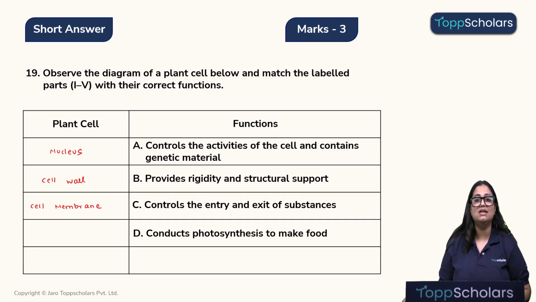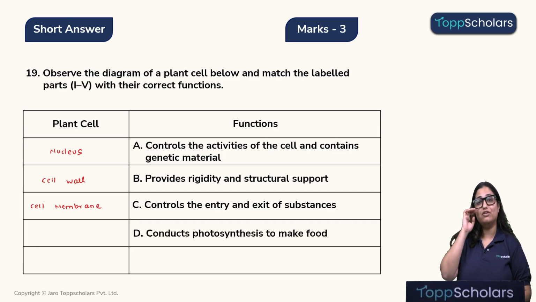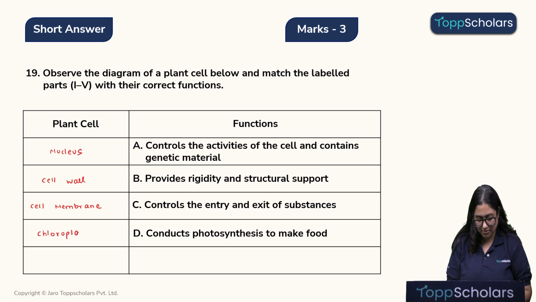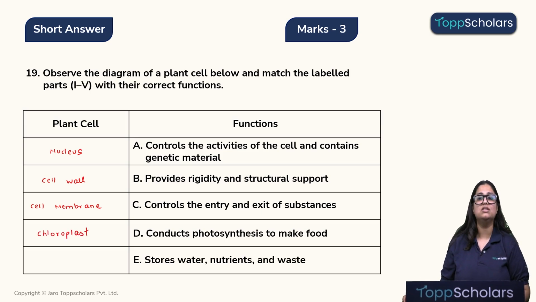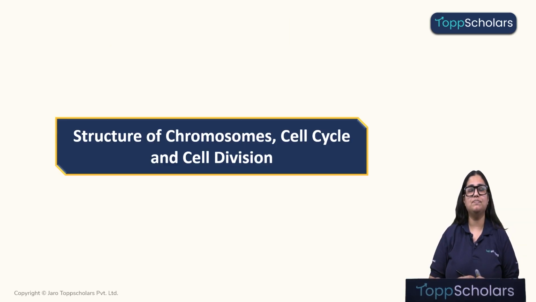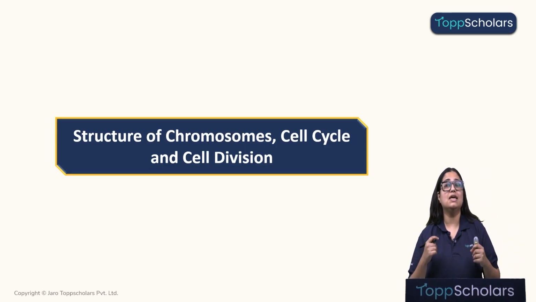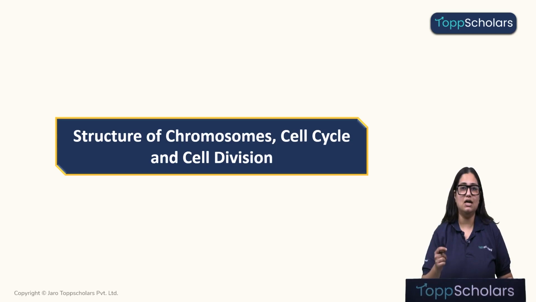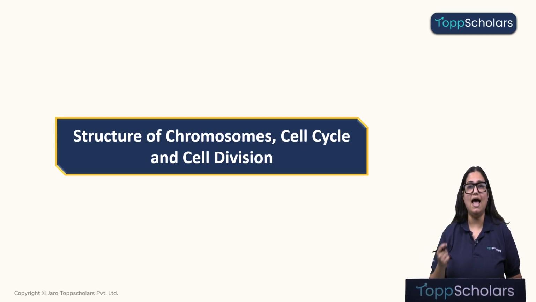Question D. It conducts photosynthesis to make food. The correct answer is chloroplast. And the last question, it stores water, nutrients and waste. The correct answer is the vacuole. Okay children, now let's discuss the important questions that can be asked from this topic, that is the structure of chromosomes, cell cycle and cell division.